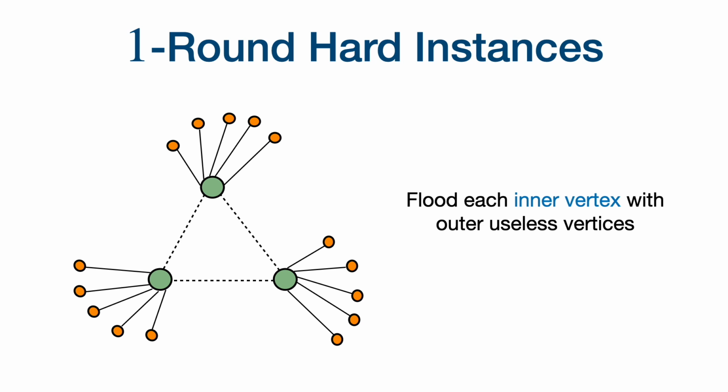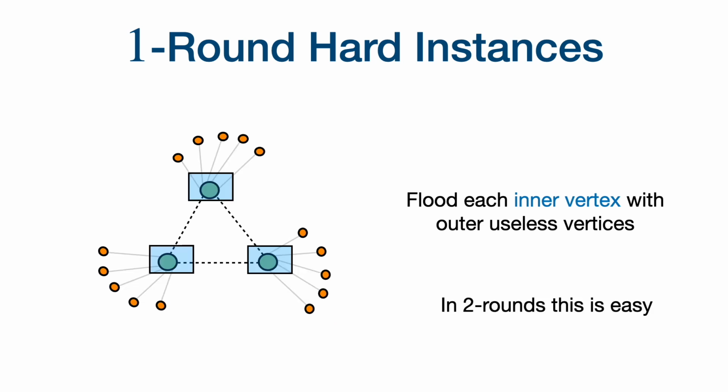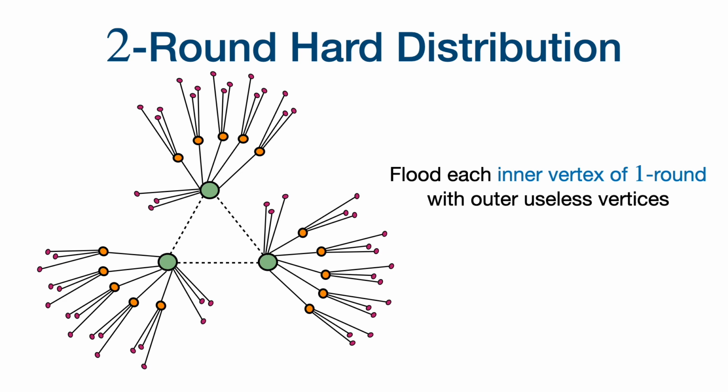But this hard distribution is going to be easy to solve in two rounds, because the outer orange vertices will know that they are not a part of the smaller instance because they only have degree 1, and they will be able to tell the green vertices to ignore them in the first round, and in the remaining one round the green vertices can talk to each other and figure out if there's a triangle. But to construct two-round hard distributions, we can repeat the same idea. We will take the one-round hard distribution and flood it with outer useless vertices again. So our two-round hard distribution is going to look somewhat like this.